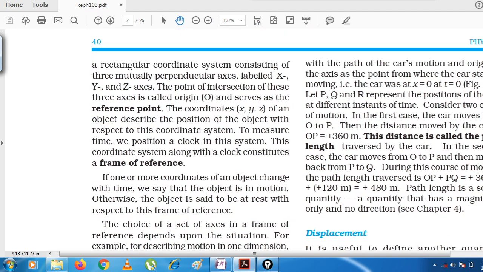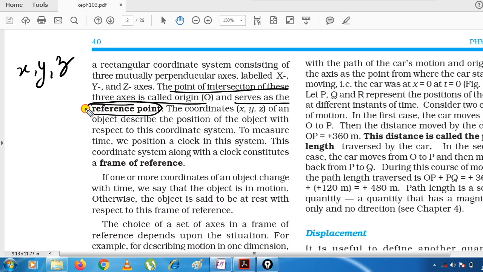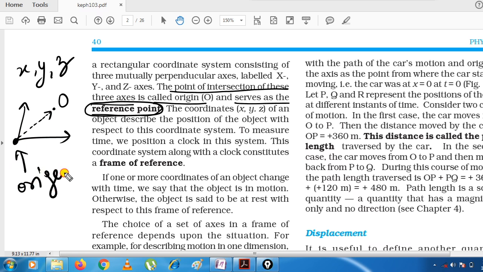You can check here, the point of intersection of three axes. Axes means x, y and z axis. The point of intersection of three axes is called the origin, and that origin only is serving as the reference point. I told you this. There are two axes, and there is a body at point O. Its position will be recorded with the help of a reference point. And what is that reference point? That reference point was the origin. So this origin is known as the reference point.